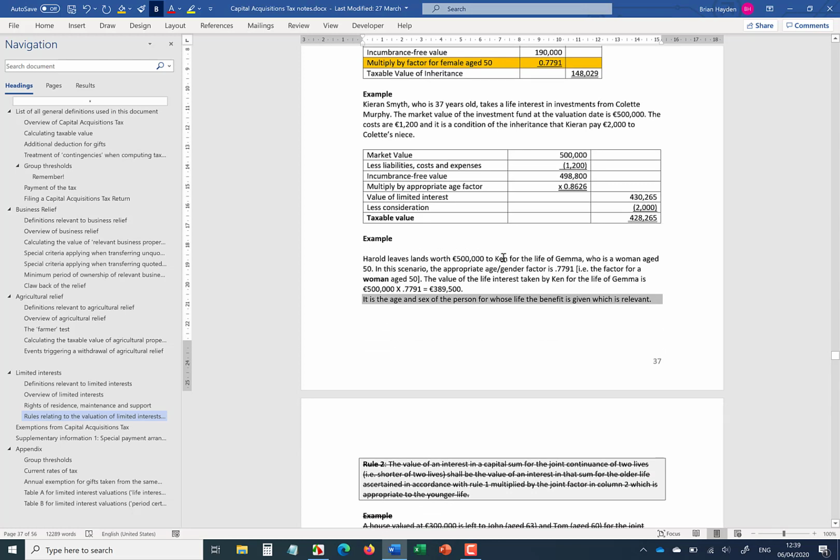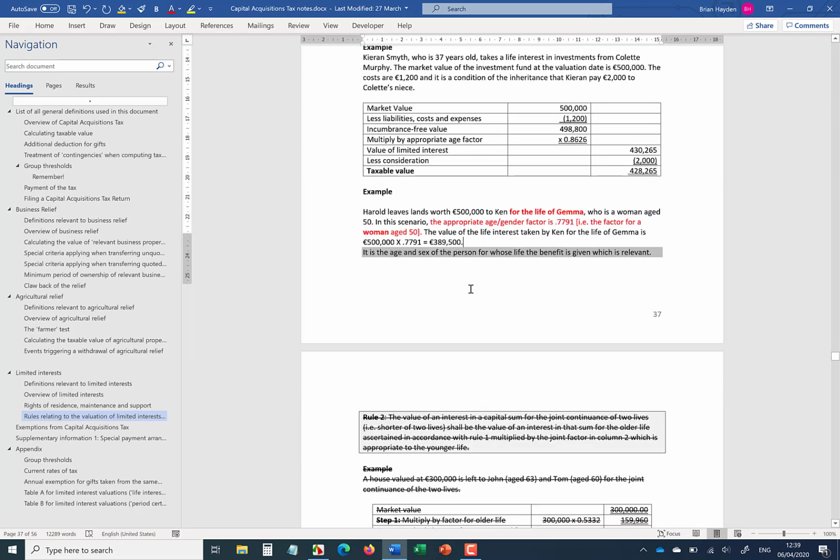Harold leaves land worth 500,000 to Ken for the life of Gemma. So that's the life that we're going to be using. The age and gender of Gemma is the issue here. So she's a woman aged 50, so the appropriate age factor again is 0.7791. It's not the factor that would apply to Ken, because the person whose life is determining the value is Gemma. So the value then would be 500,000 by 0.7791. That's the value that would go into the aggregation process for Ken.